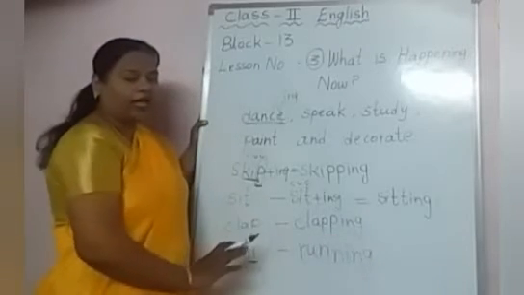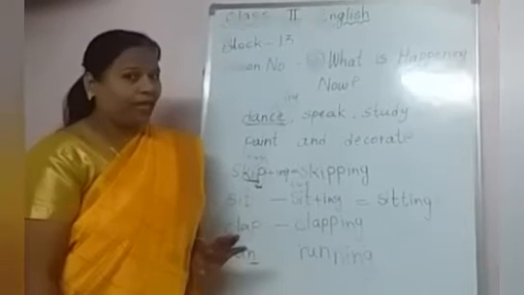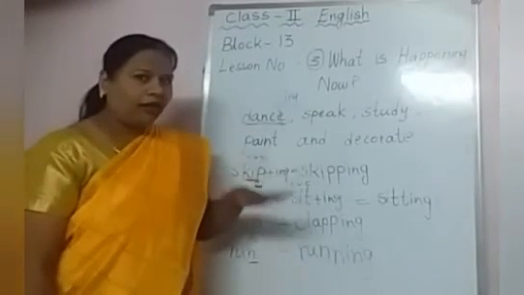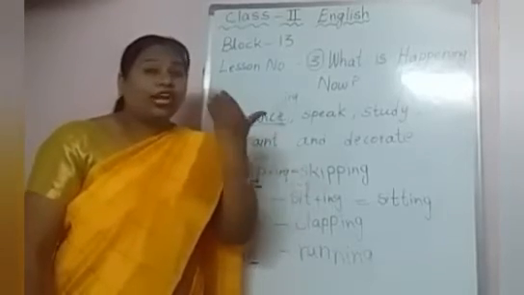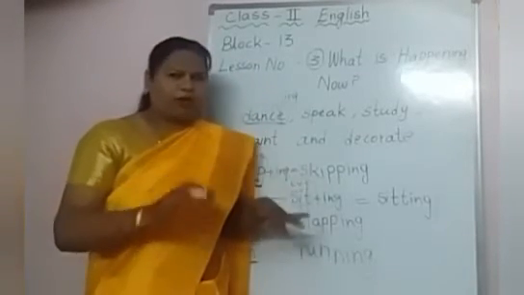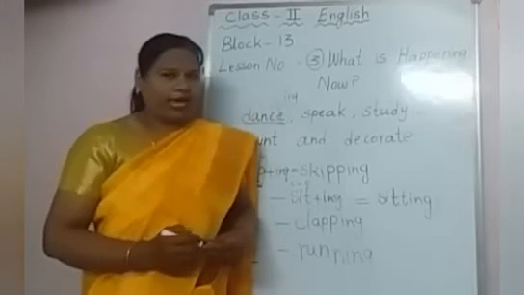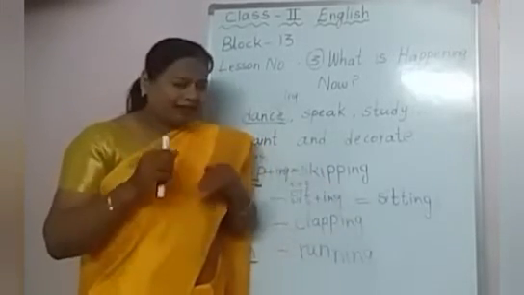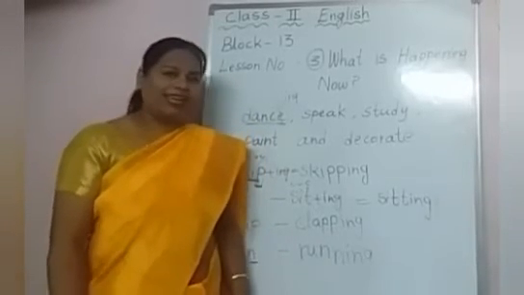Running. Running. Till here clear, children? And when do we use ing? When the action is happening, present. Okay, what is the teacher doing? The teacher is teaching you. Okay, so present, what am I doing? I am teaching you. Teacher can teach. Yes, teacher can teach. But now what am I doing? I am teaching you. Okay, clear, children?